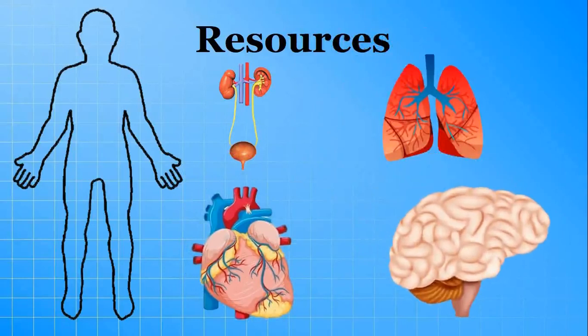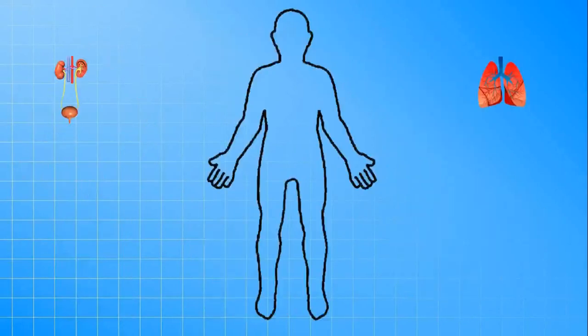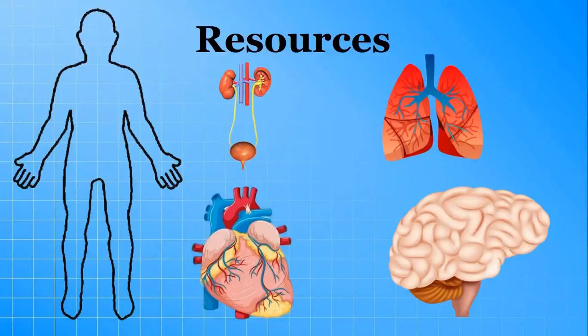Okay? Let's start the activity. Let's imagine this human body outline is drawn in a chart, and these are some cutouts of internal organs. From these internal organs, choose the organs that help to remove waste from our body.